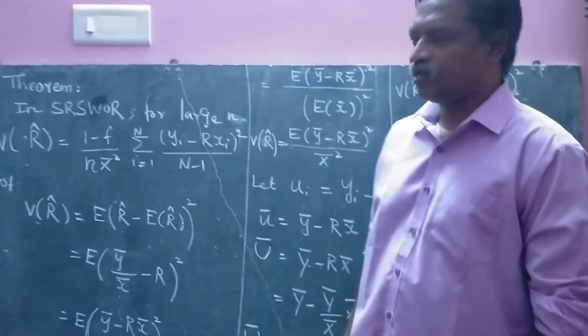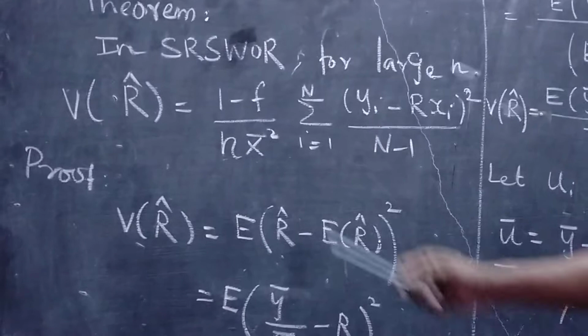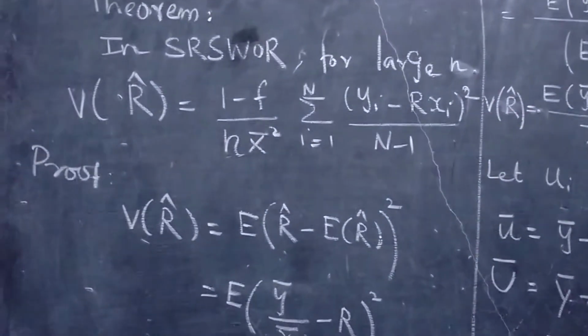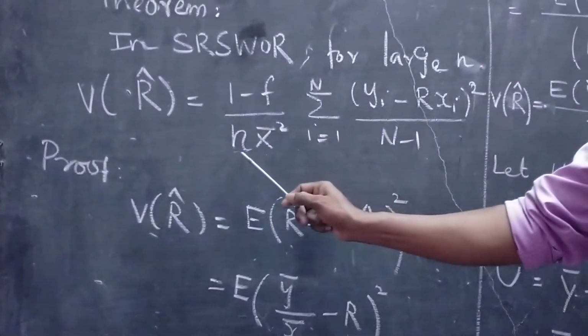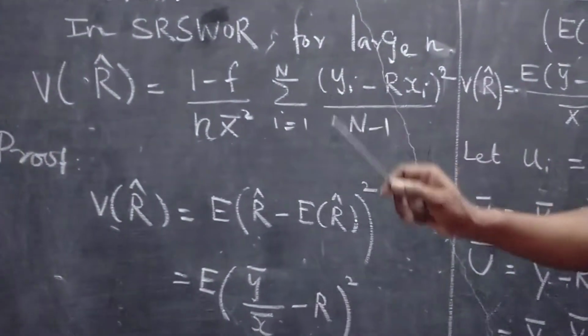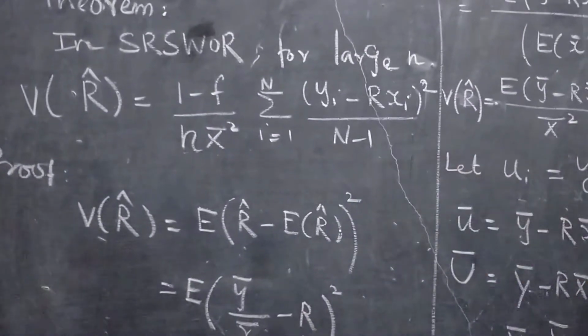Friends, today we are going to see one theorem in the ratio estimate. The theorem states that in simple random sampling without replacement for large sample size n, the variance of the ratio estimate is equal to (1 minus f) divided by n into 1 by capital X bar square, summation i equal to 1 to capital N, (yi minus r into xi) whole square divided by capital N minus 1.